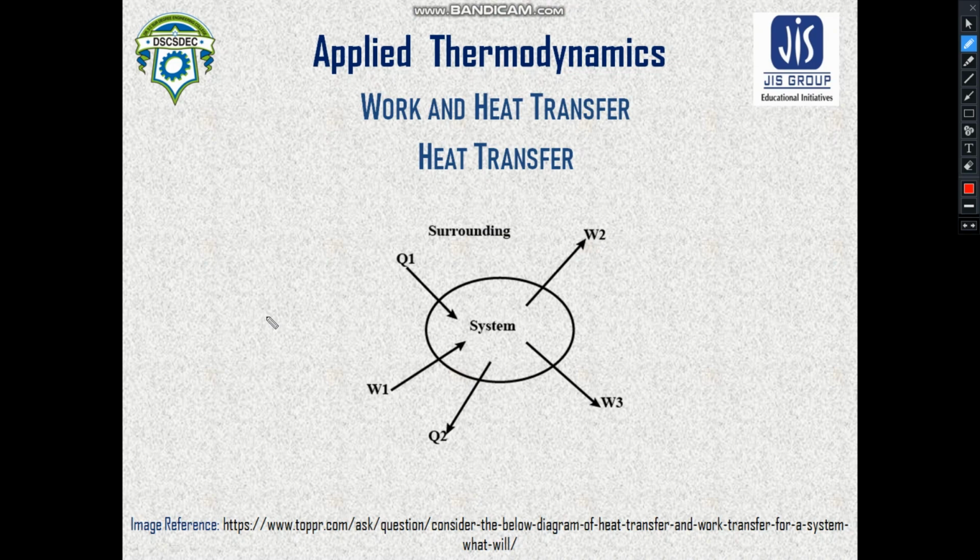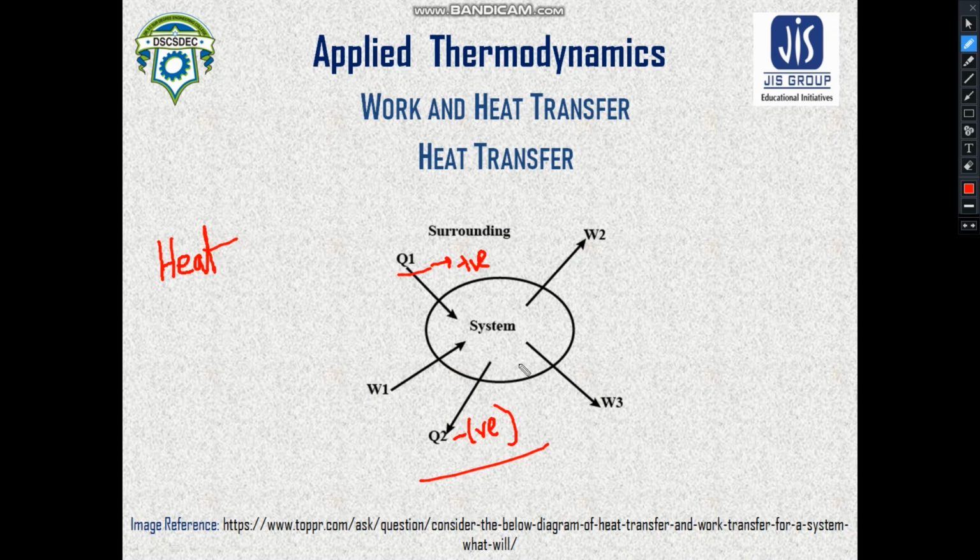What are the basic sign conventions? In case of heat flow, when heat is flowing from the surroundings to the system, that means heat flow into the system is always taken as positive. So heat into the system, that means this q1 is obviously positive because heat is entering the system, whereas this q2 will be negative, because heat is releasing out from the system.